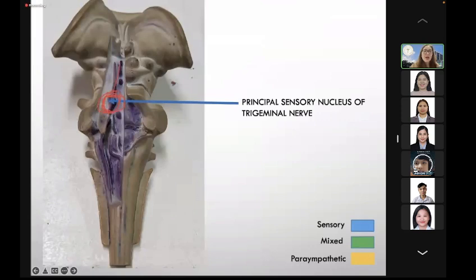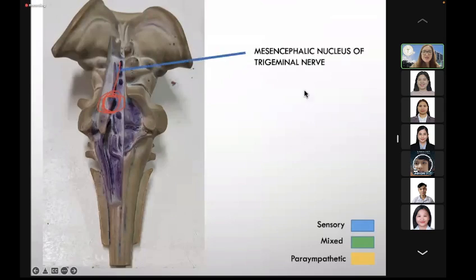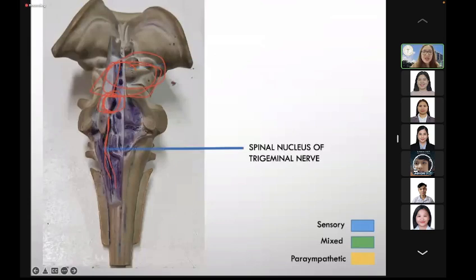Okay, going up, it now becomes the mesencephalic nucleus of the trigeminal nerve. It is at the level of the midbrain. Going down from the lower end of the pons to the medulla oblongata is the spinal nucleus of the trigeminal nerve. Okay? So what are the other cranial nerve nuclei?